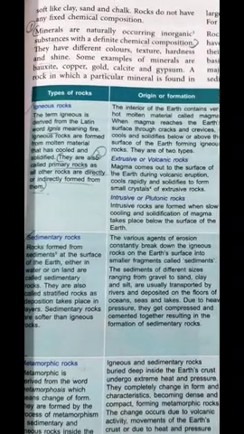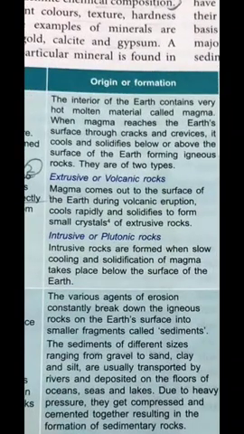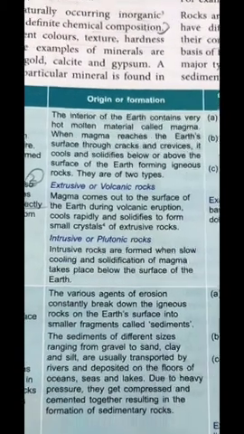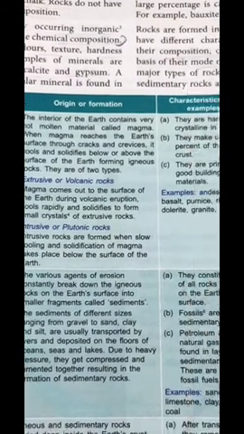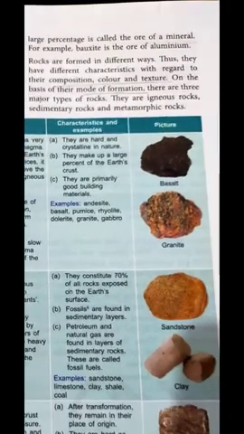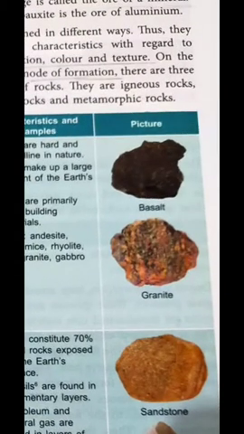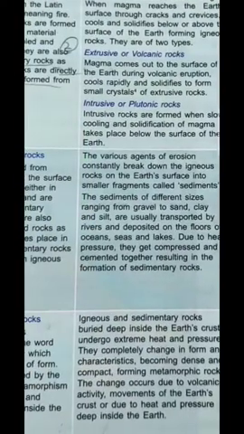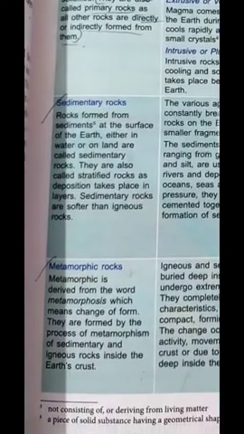These rocks are further divided into two types. The first is extrusive and the second is intrusive. Extrusive represents the outer part and intrusive represents the inner part. A common example of extrusive rock is basalt, and of intrusive rock is granite, which we find inside the earth. Now moving further, we are going to discuss sedimentary rocks.